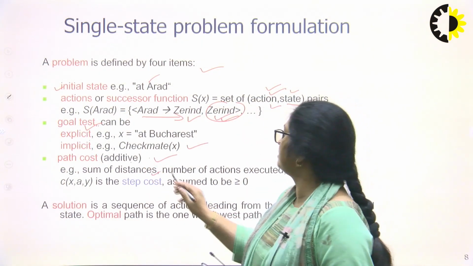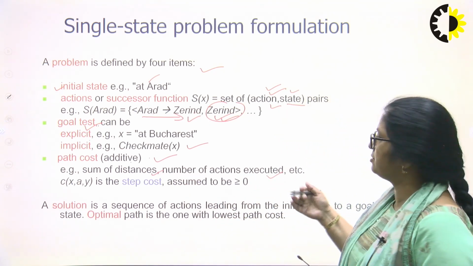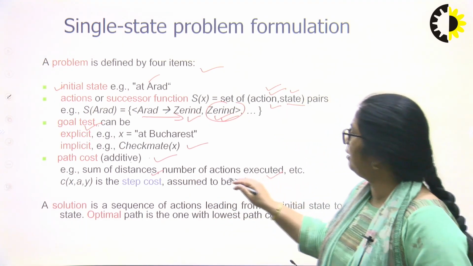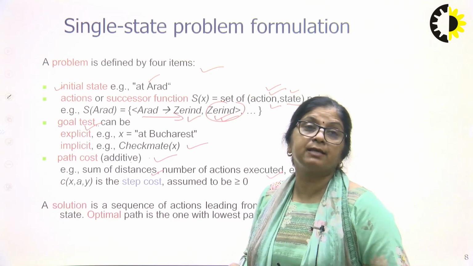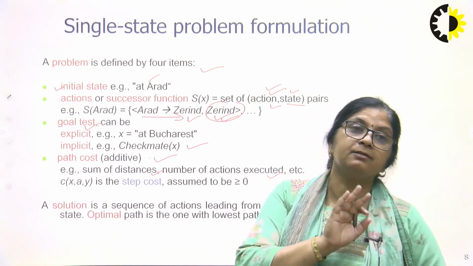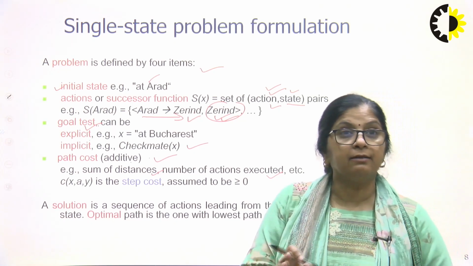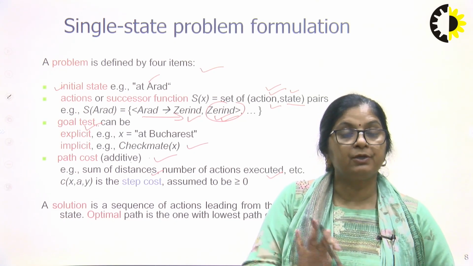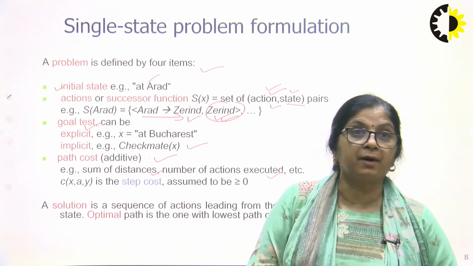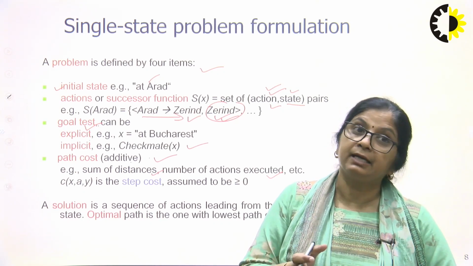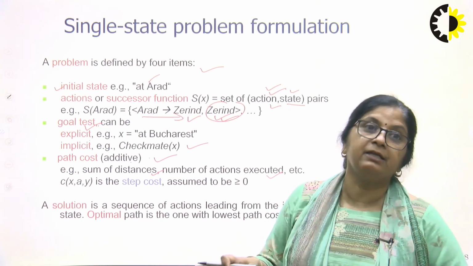So for example, sum of distances, number of actions executed, and so on. How can we take the number of actions executed? For example, the vacuum cleaner has applied sucking the dust 10 times. So it has consumed power to execute the action 10 times. So that will be additive.